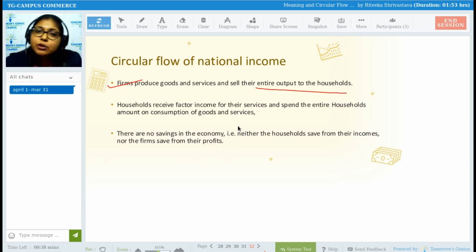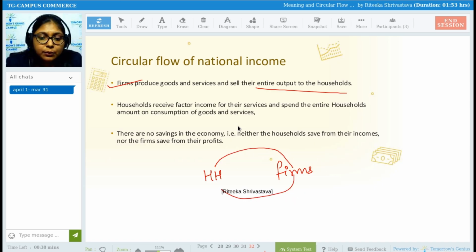That is not even possible, because we have already assumed that whatever exchange of goods and services, factor services, factor payment, and consumption takes place is between these two sectors only. Households receive factor income for their services and spend the entire amount on consumption of goods and services.